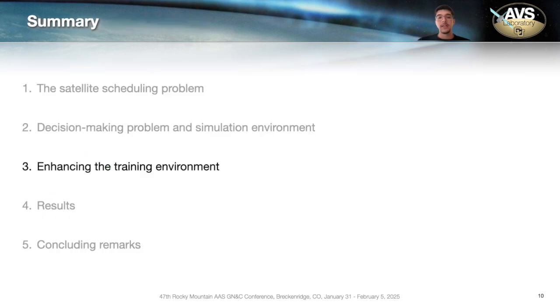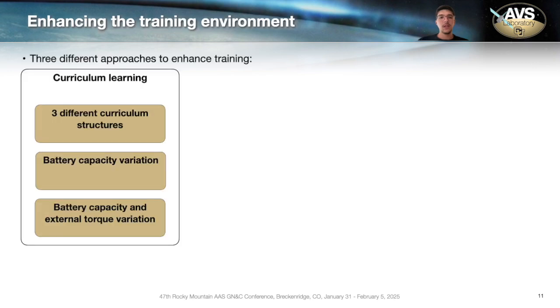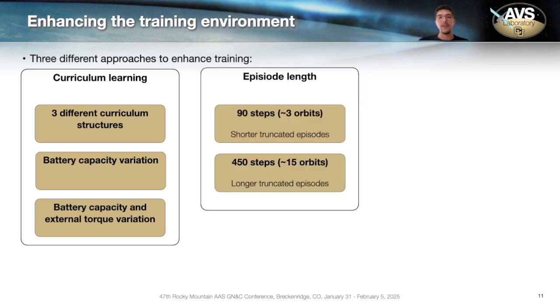So how can we enhance the training environment? We looked at 3 different ways to enhance. The main one is curriculum learning. We considered 3 different curriculum structures that I will talk more about later. In this curriculum, we consider adding only battery capacity variation and also battery capacity and external torque variation. We looked also at extending the length of the episodes during training. So instead of using 3 orbits truncated episodes, we were considering also 15 orbits, so longer episodes.